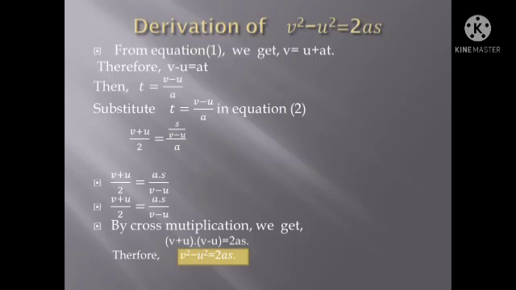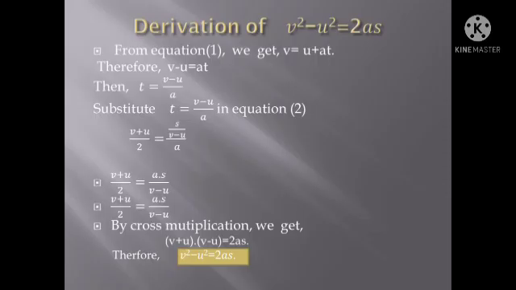Now the derivation of v square minus u square is equal to 2as. We have seen already the equation v is equal to u plus at. From this equation, take the u to the left side. So v minus u is equal to at.